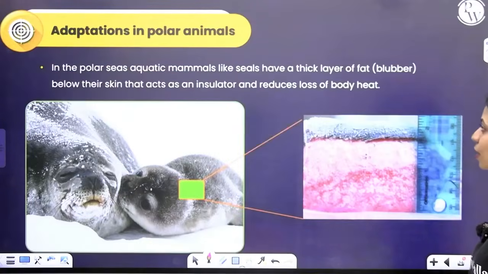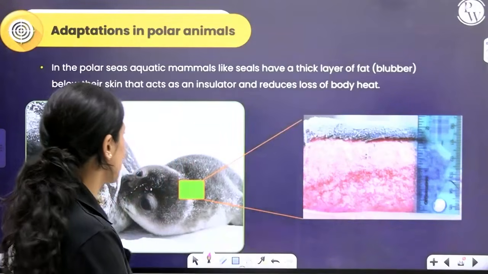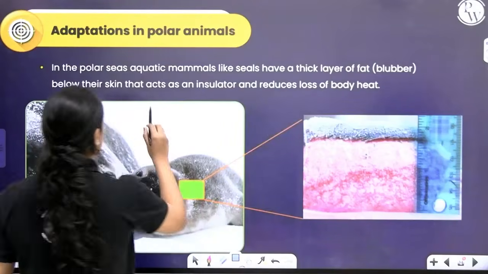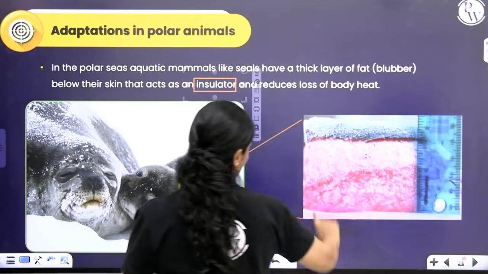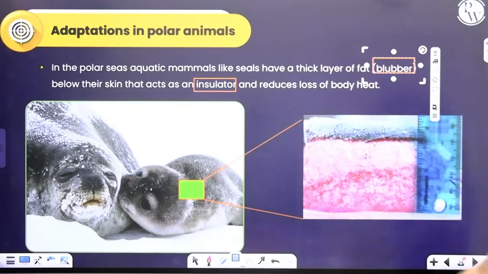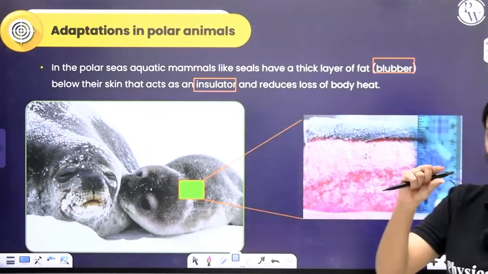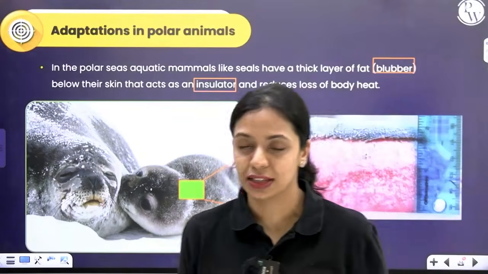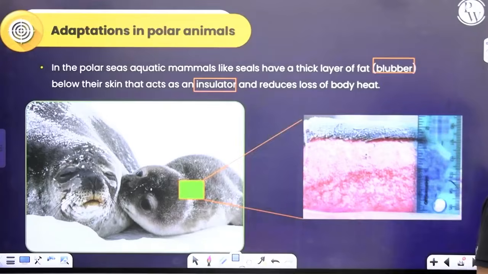Another thing is, they will have blubber under their skin, which is like an insulator. If this is the skin, you can see so much fat underneath. We call that blubber. It's a thick layer of fat. You can see that in seals. And this will act like an insulator. You can see how this is almost like 5 centimeters, roughly. Just about that much fat will be present right underneath the skin and acts as an insulator and reduces loss of heat from the surface of the body.